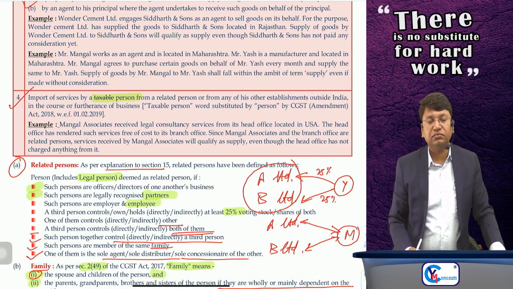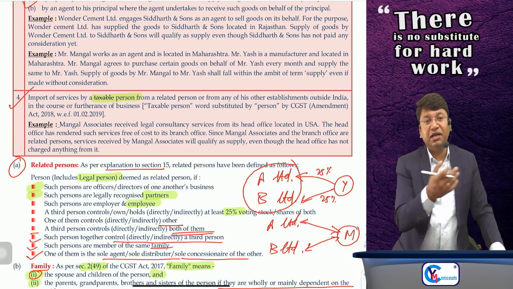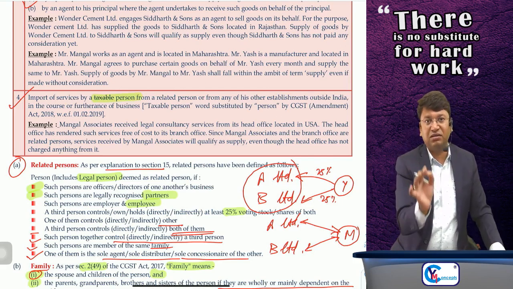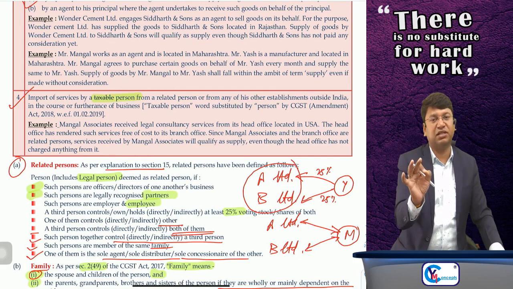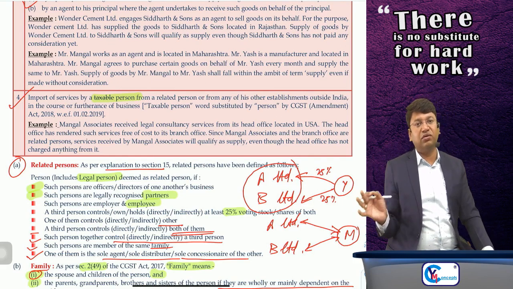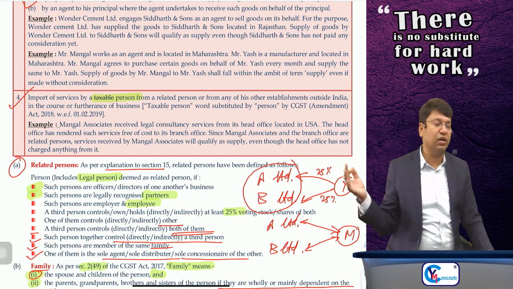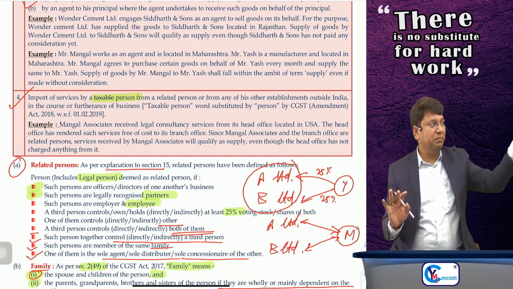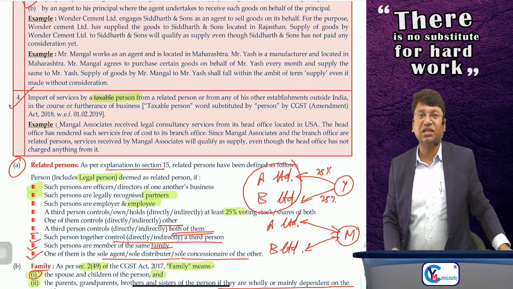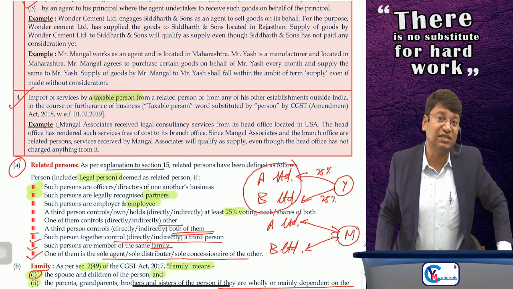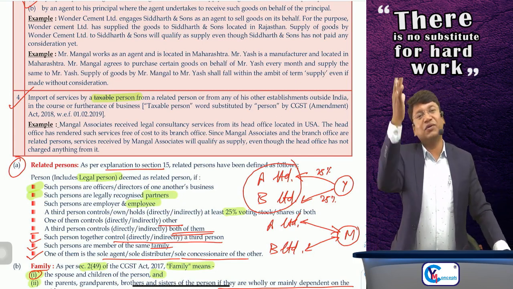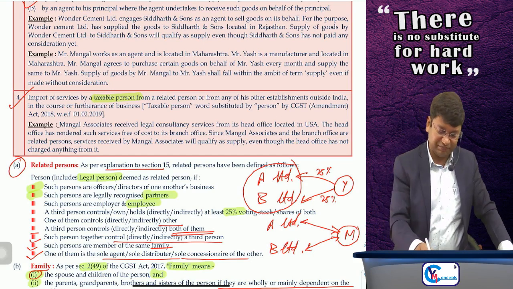Earlier, it was mentioned as import of services by a taxable person, but the words taxable person have been replaced by a person. It means whether you are registered or not, whether you are liable to register or not, is of no concern. You are a person importing some services without consideration from your related person or a distinct establishment located outside India in the course or furtherance of business, yes, it will be supply.